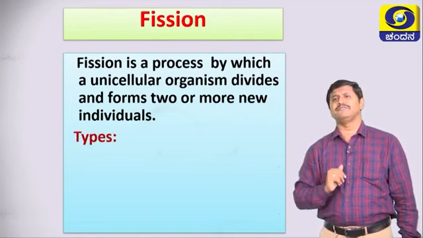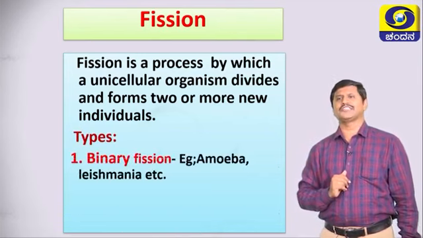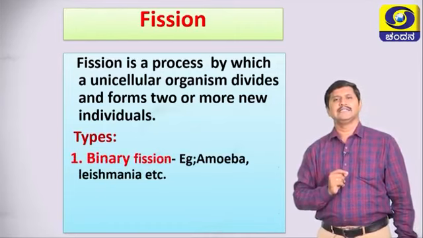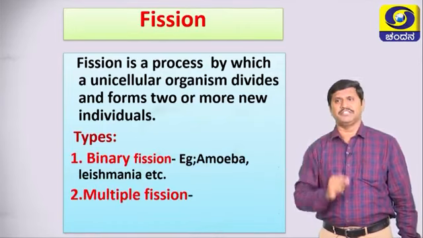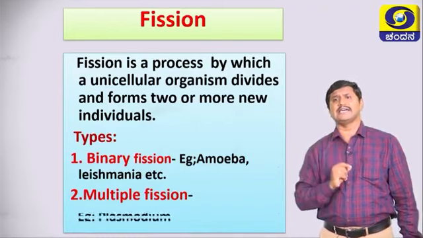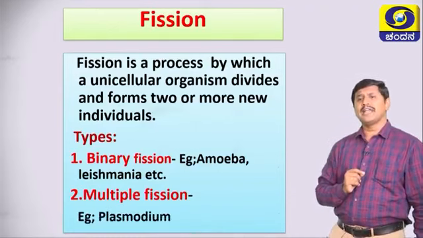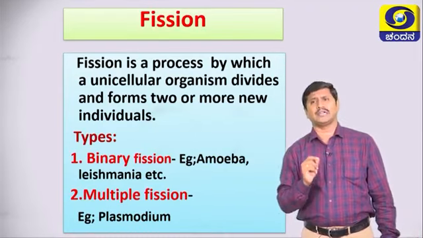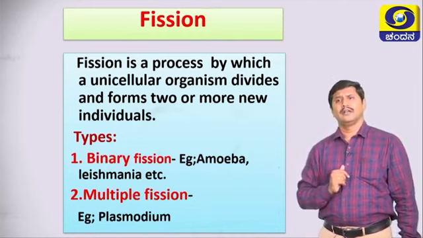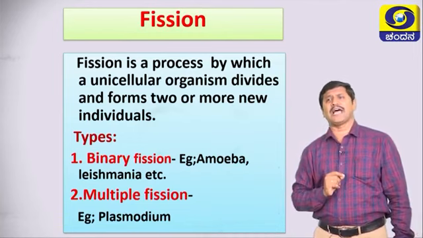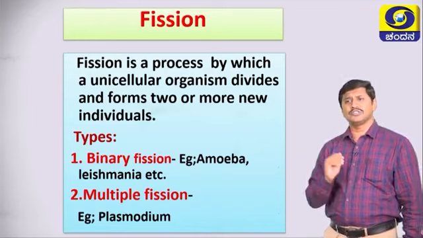There are two types of fission. The first one is called binary fission, the second one is called multiple fission. Binary fission occurs in amoeba, leishmania, paramecium, euglena, certain bacteria, etc. But multiple fission occurs in plasmodium, certain sporozoans, etc.